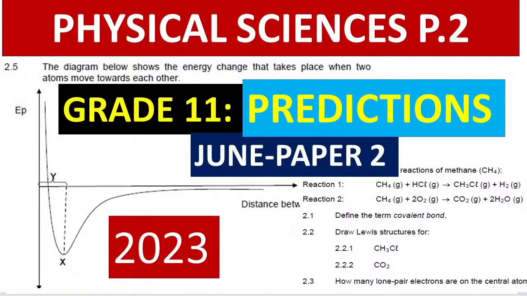While helium has 2 electrons, it's already full. It means that it doesn't require another partner to bond. While hydrogen has 1 electron, so it will require another hydrogen so that these 2 electrons can form a bond. Don't forget that the bond is formed by 2 electrons. So if I draw the structure of hydrogen with 1 electron, and another hydrogen with another electron, now this first shell has 2 electrons, therefore it's full.